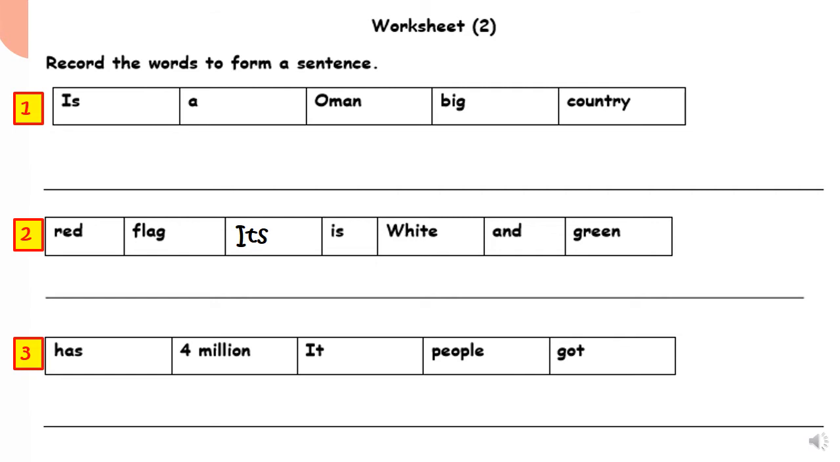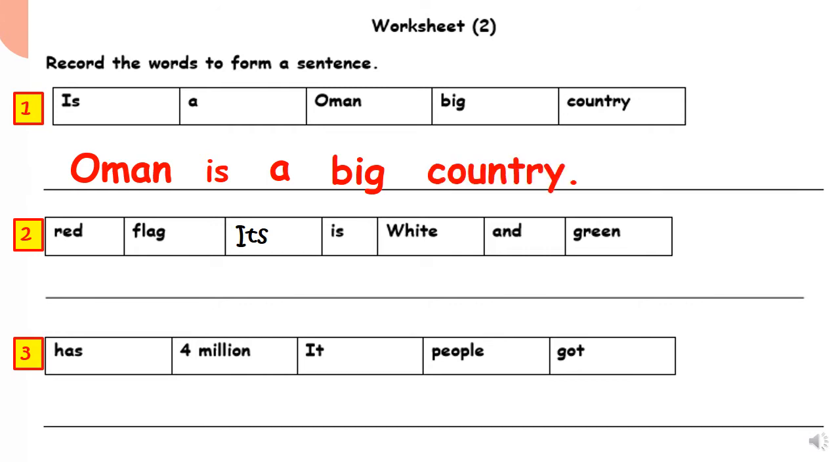Now, before we write the paragraph, reorder the words to make sentences. Look at number 1. Reorder the words. Very good. We start with the subject. Oman, is, a big country. Very good. So the subject is Oman, the verb is, and we complete the sentence. Oman is a big country.